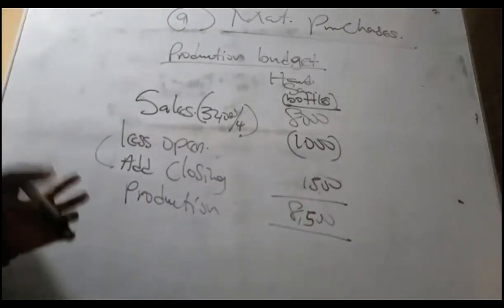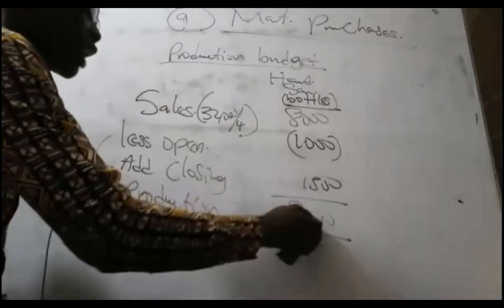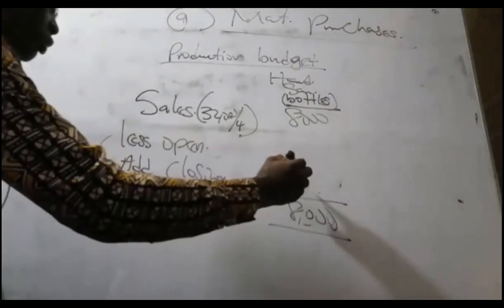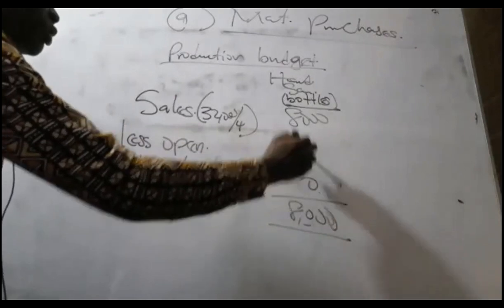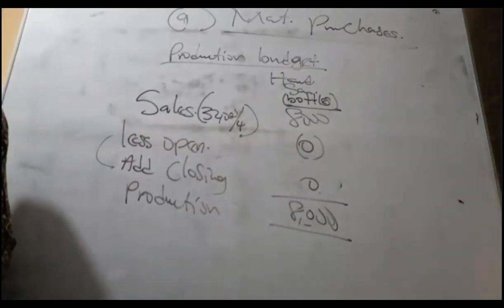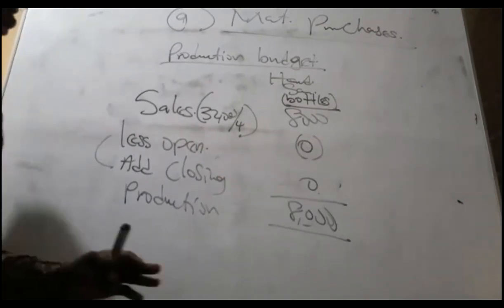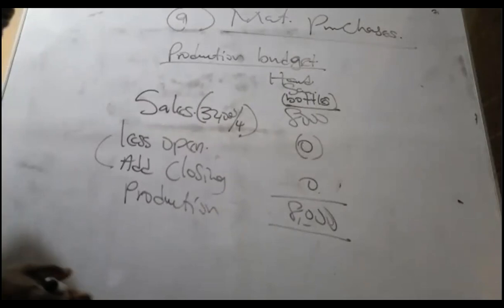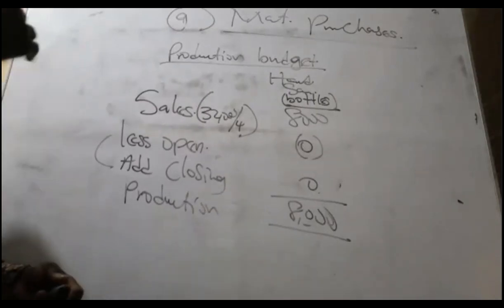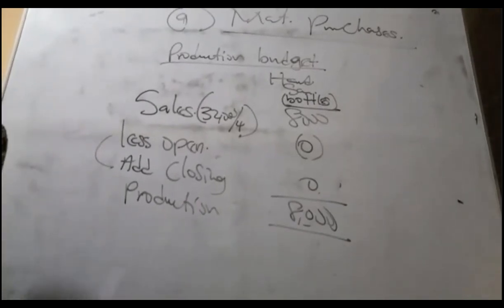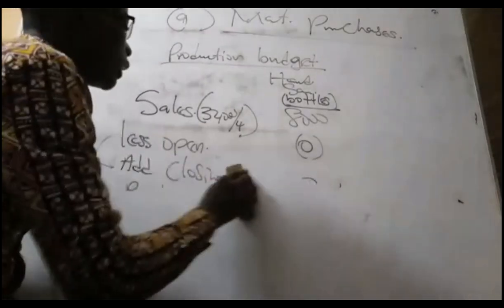But in this question, it's not like that. I'm still doing it so that you get a picture from me. Okay, so let's move on to the next one, the material usage. Now that we know we have to produce 8,000 bottles of hand sanitizer, what are the materials that we have to mix? What are the materials that we have to use? That's the next step.